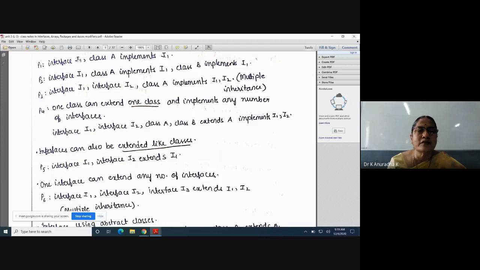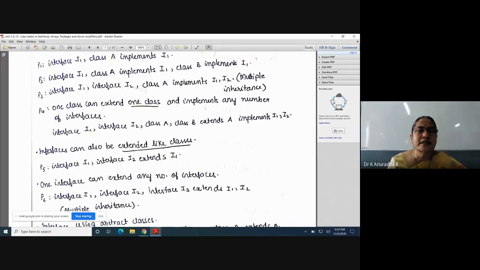So I will form a relation between this interface and this class, and that is nothing but upcasting: the implementing class object is assigned to the interface reference variable. With these two concepts, I can form a link between this interface and this implementing class.